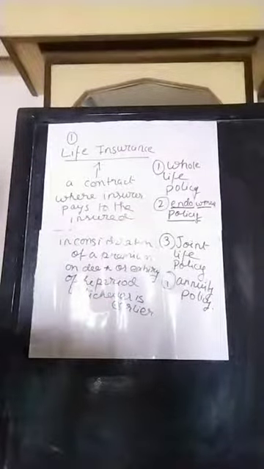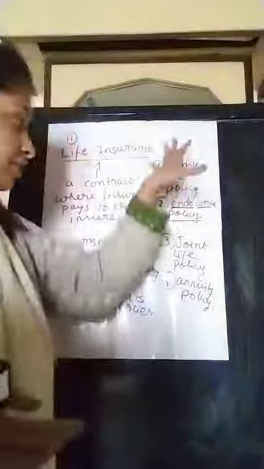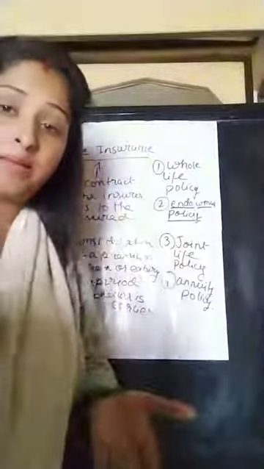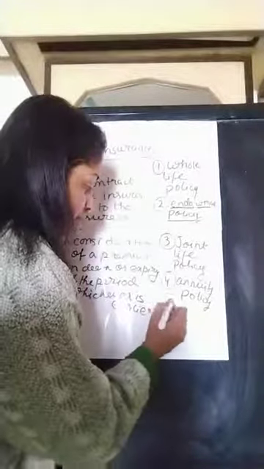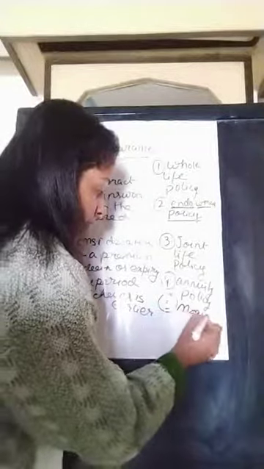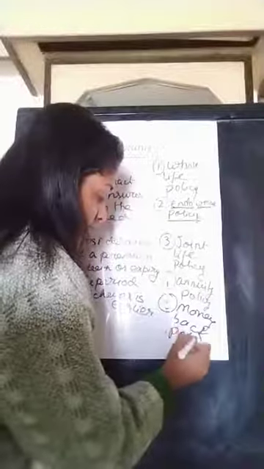I hope whatever I have explained today about life insurance, what life insurance is and what the four different important policies are, is clear. There are a few other policies also, like money back policy, but that is not so important like these four. We can add money back policy, another important policy, with this.